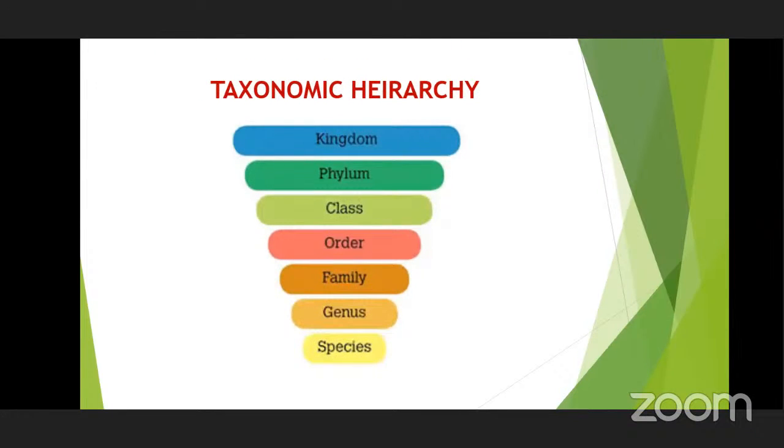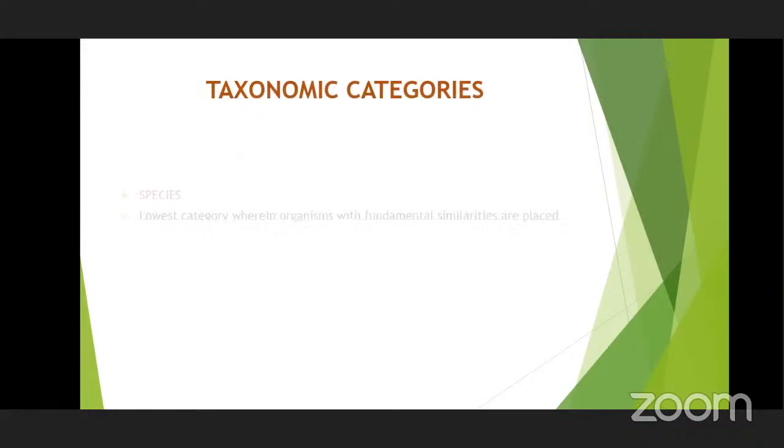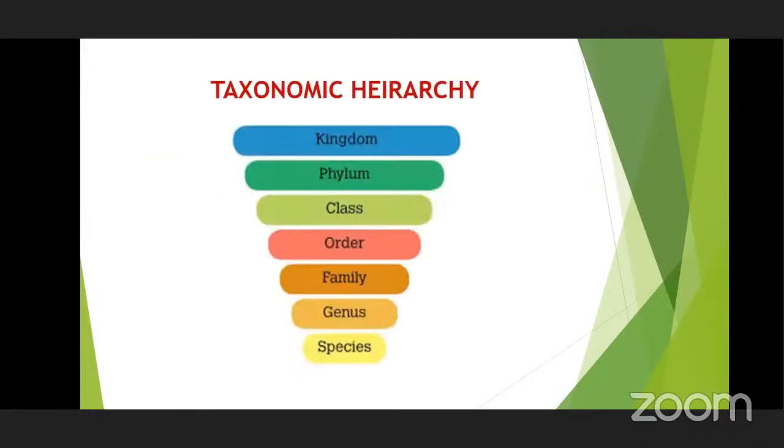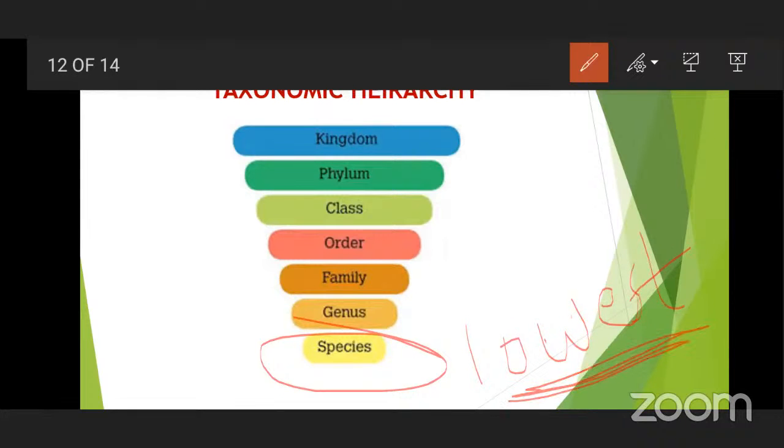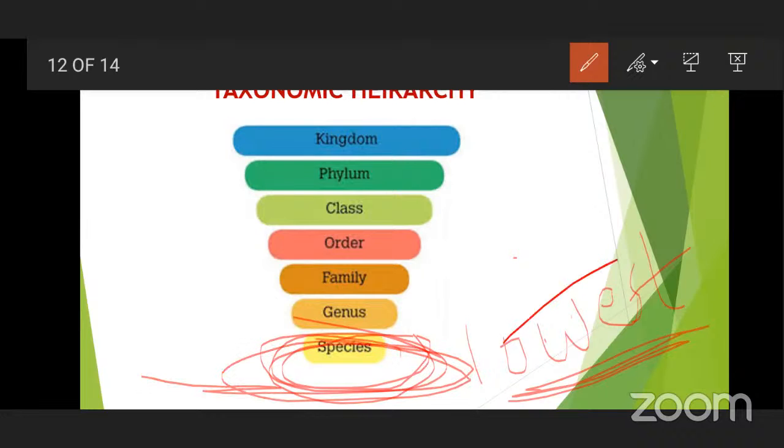You can see the species which we have seen so far. This species is the lowest taxon. Lowest taxon means whatever organisms are present at this lowest category, they are very, very similar. The particular species have similar characteristic features. They are very similar in their characters, fundamental characters are the same, and such species which have similarities will be arranged at the bottom place. And there may be more than one species. There may be 5, 6, 7, 8 species like this.